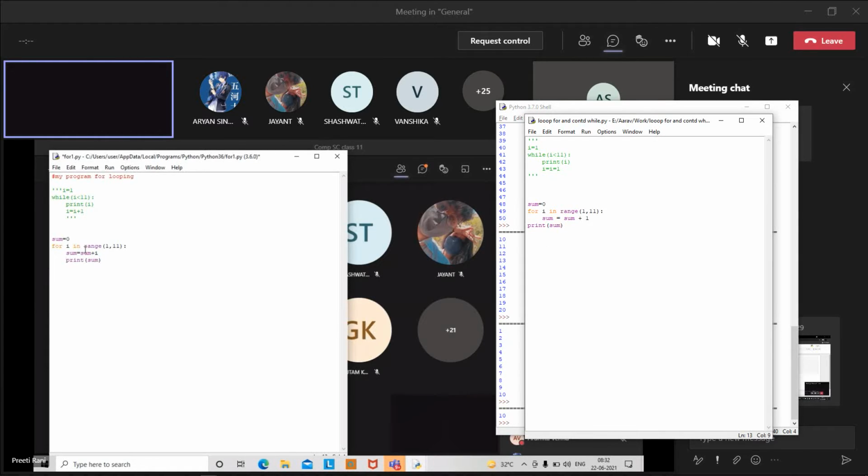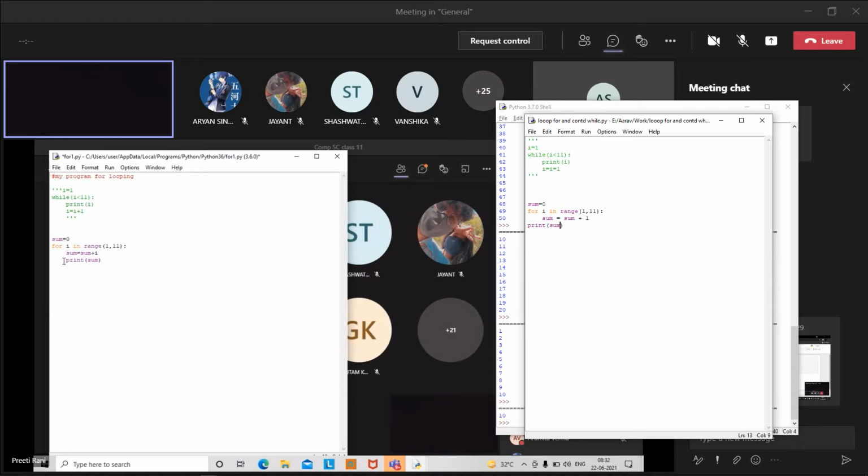Because in the first iteration, what will be the sum there? 0 plus 1, 1. Okay, 1 plus 2, 3. 3 plus 3, 6. In each and every iteration it will show the sum of that number after executing each part. Okay, but without executing that particular part, if you want to see the sum of 10 numbers directly, ठीक है?